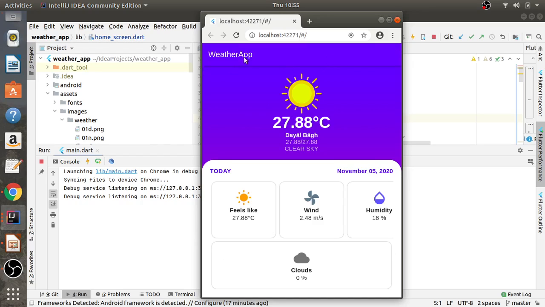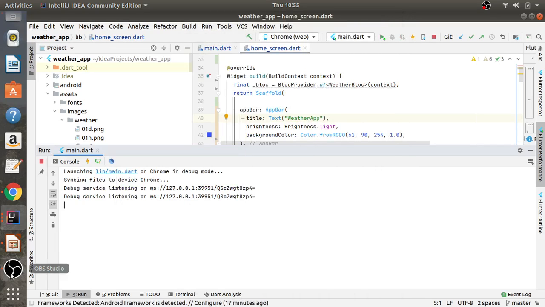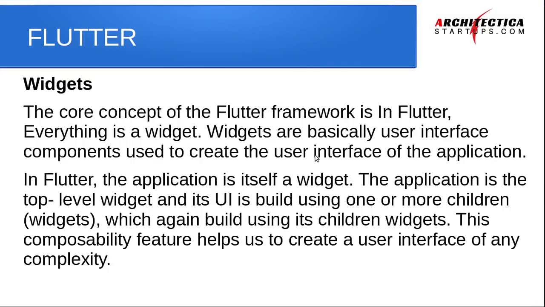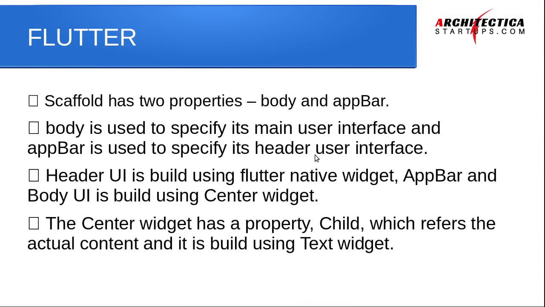So in this app, where it is written weather app, this whole strip is the app bar, and the body is the screen after this strip. Body is used to specify its main user interface, and app bar is used to specify its header user interface.